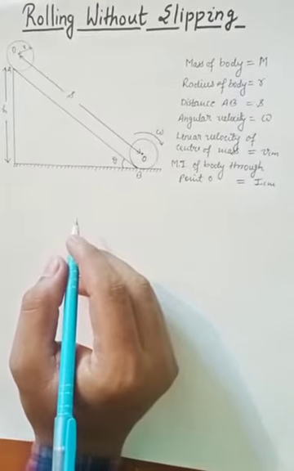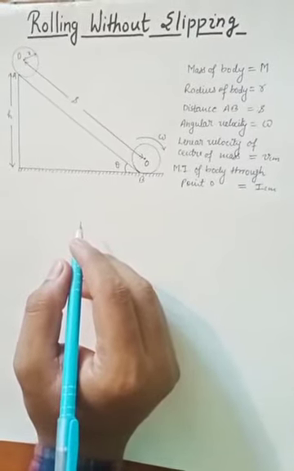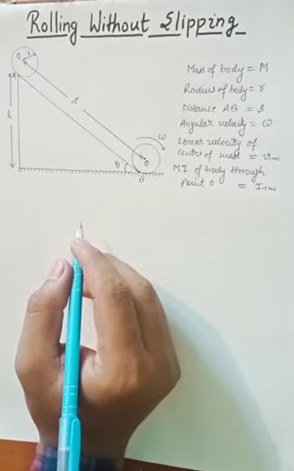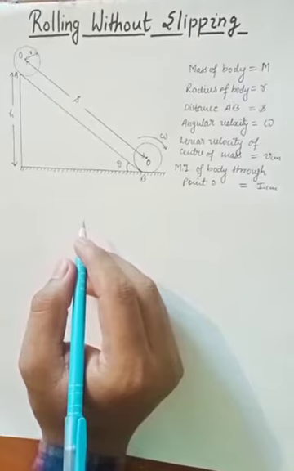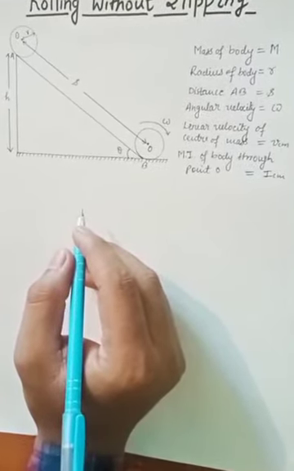Here we will discuss the problem of rolling without slipping. My first video was on the same topic, but it was with the help of a free body diagram, and this one is with the help of the law of conservation of energy. Now let us start.